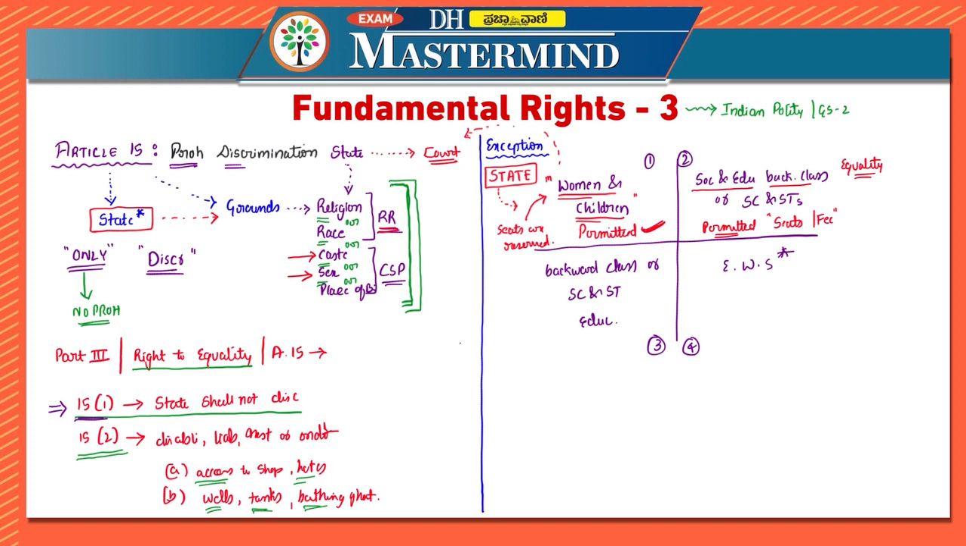Next exception, that is, the state is empowered to make special provisions for advancement of any socially and educationally backward classes of citizens, or for scheduled castes and scheduled tribes in the case of educational institutions.